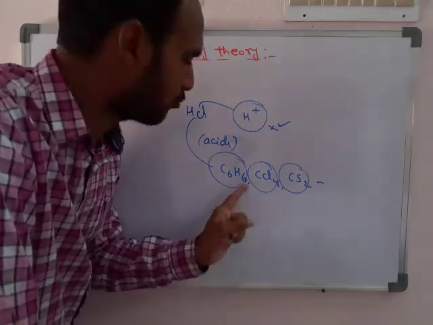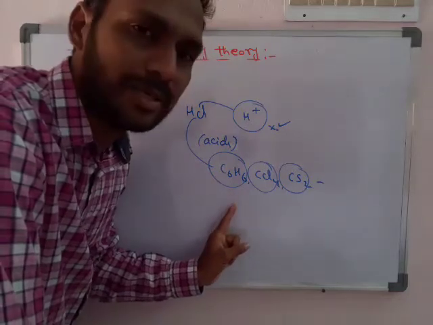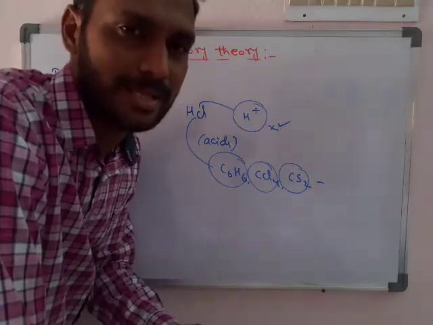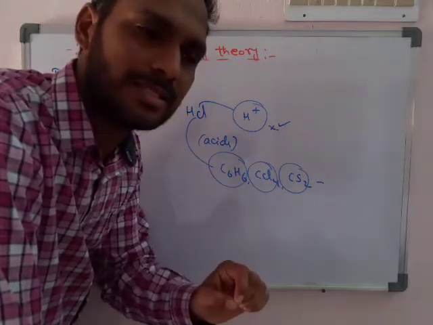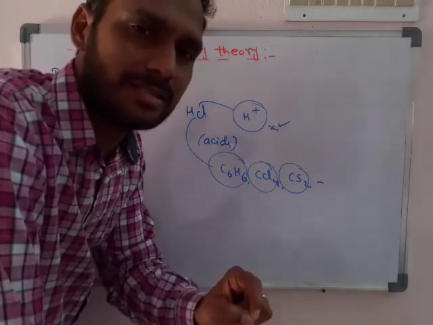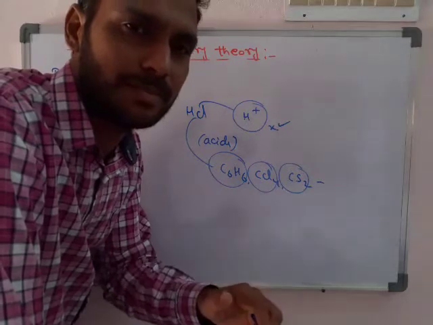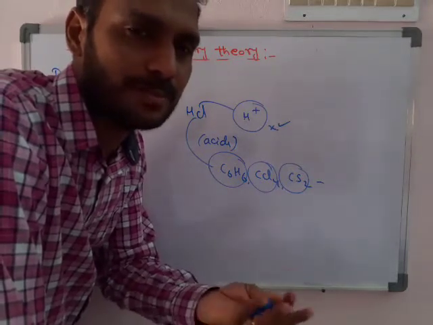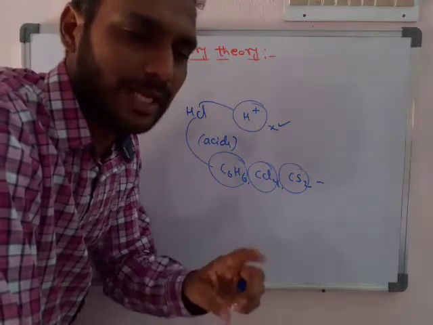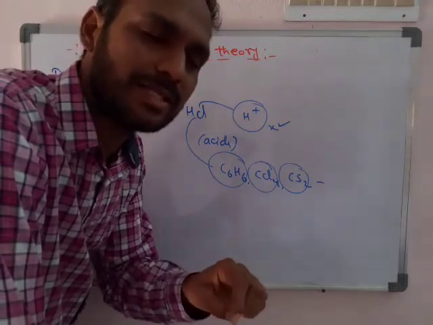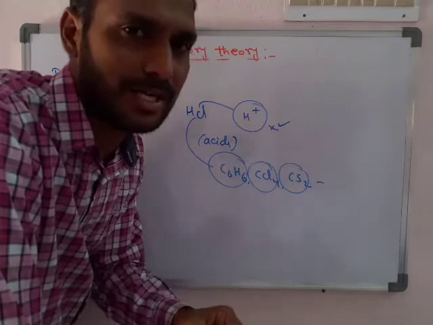So in the presence of solvents like benzene, HCl does not act as an acid. Not only HCl, all acids act as acids only in the presence of acceptors. In the absence of acceptors, they do not work as acids. It explains acids and bases only in the presence of acceptors and donors.